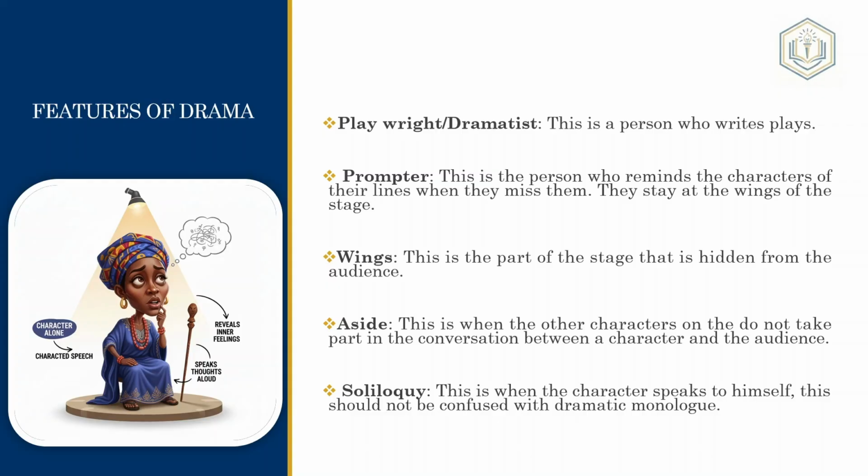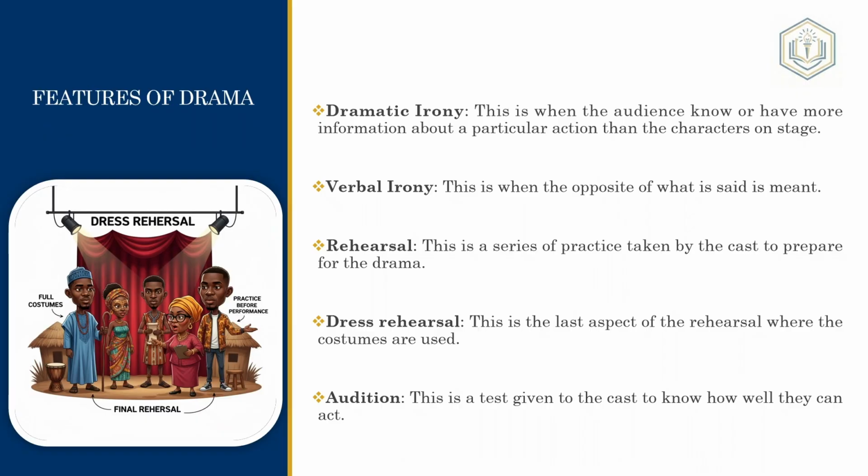So now moving on to the next thing, we have dramatic irony. Dramatic irony is when the audience knows or has more information about a particular action than the characters on stage, or the characters on set, or characters in the movie. For example, we all know that there are ghosts inside this room. Don't enter the room.